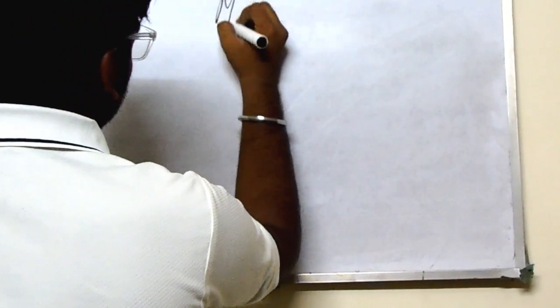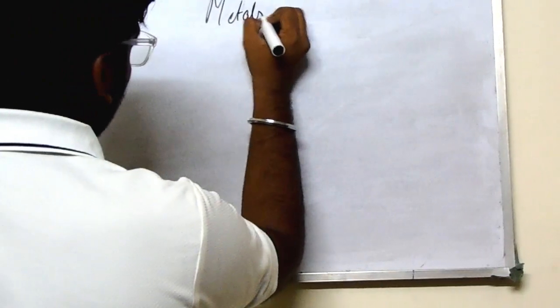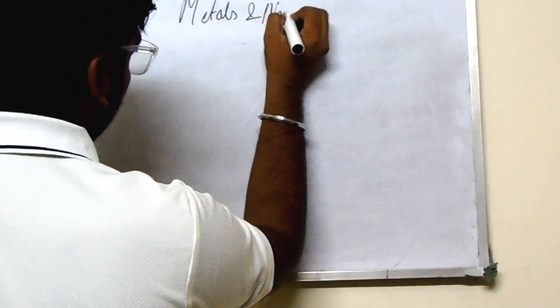It actually has a separate theory, separate practical, and there are many charts you have to learn: calcination, roasting, sulfide, and many more. So in this video we will see how to extract metals. The chapter's name is metals and non-metals.